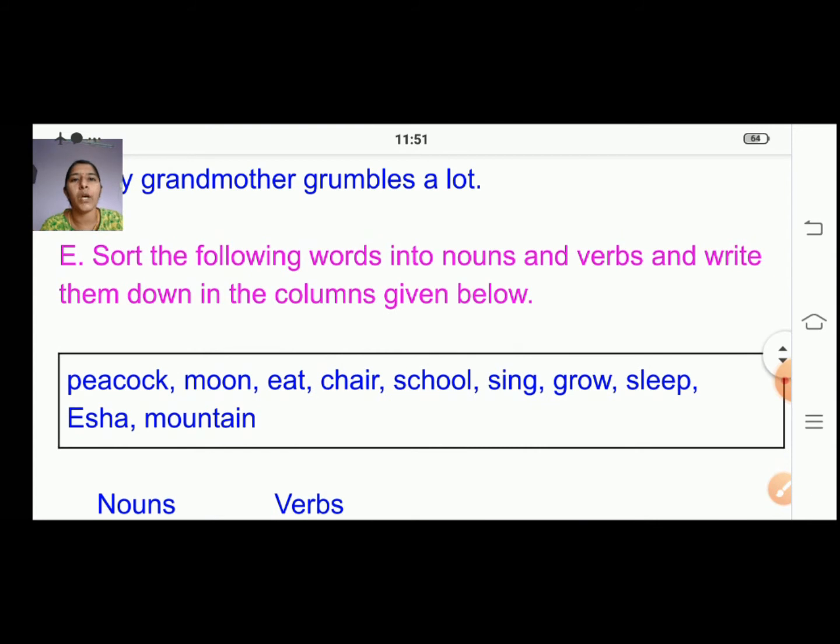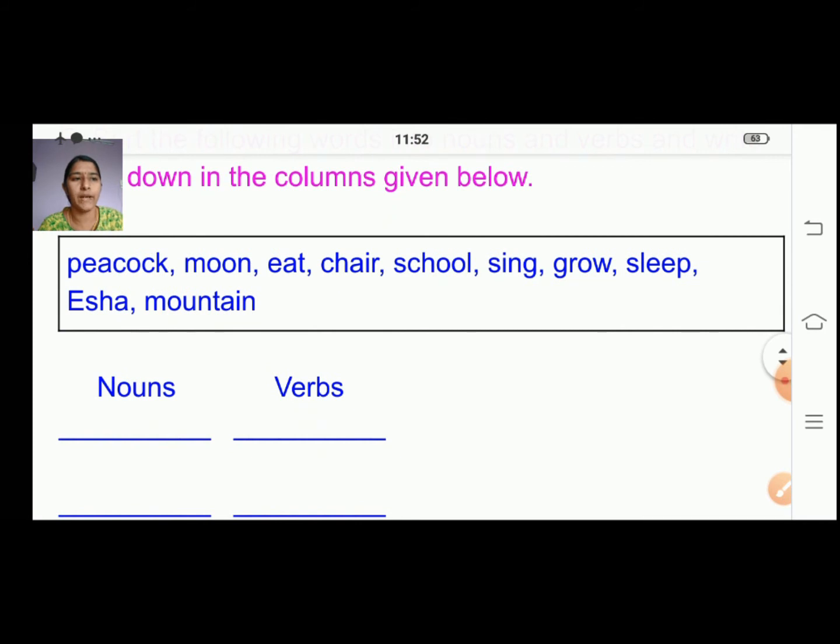Now the next topic, I'll just move on to section E. Sort the following words into nouns and verbs and write down in the column given below. So you're going to sort the nouns and verbs separately and write in the space given below.